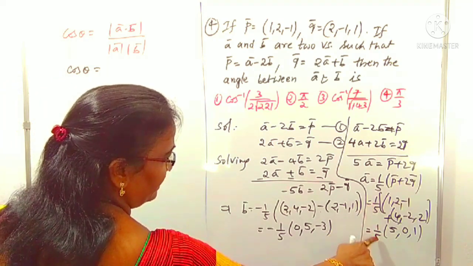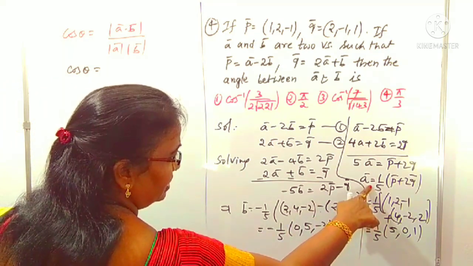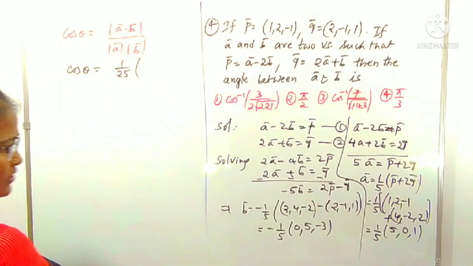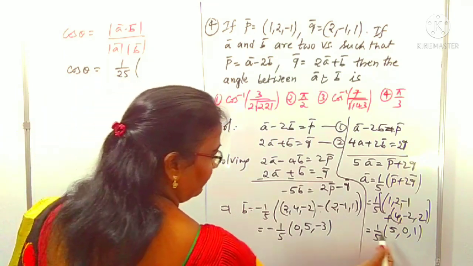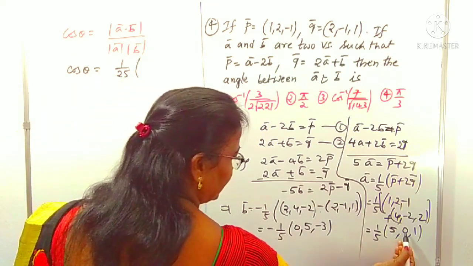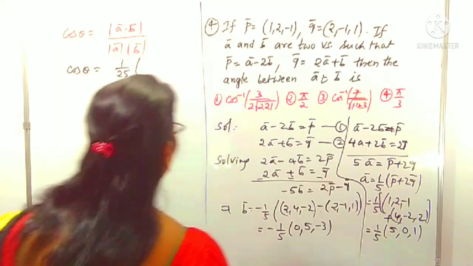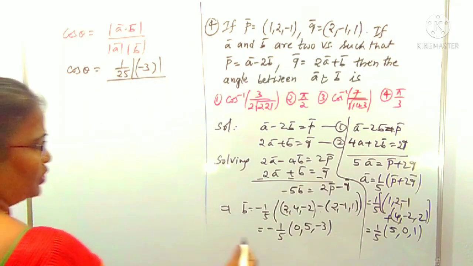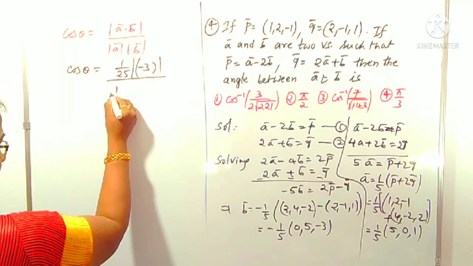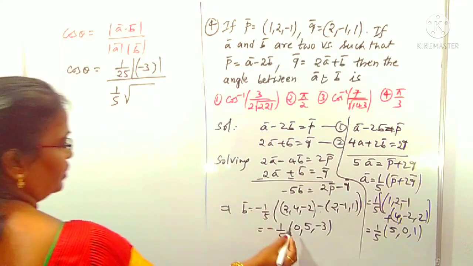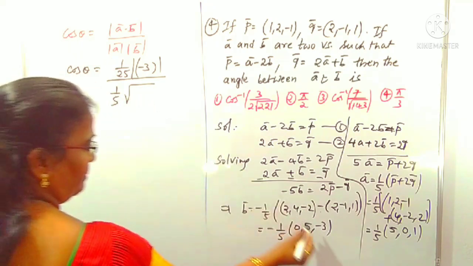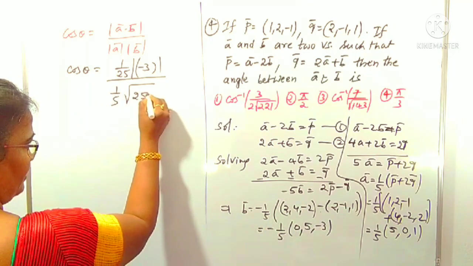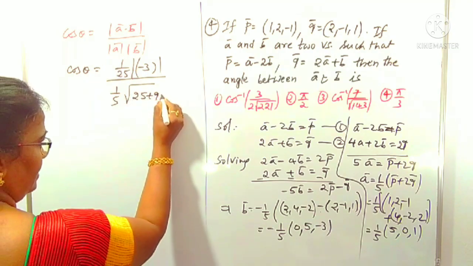1 by 5 into 1 by 1 minus 1 by 5 into 1 by 5 is 1 by 25 under modulus plus 1 by 25 we can get is outside. Now the dot product of this is 0 into 5 is 0, plus 5 into 0 is also 0, minus 3 into 1 is minus 3, right. Under modulus, mod A means root over this: 0 plus 5 square is 25, plus minus 3 square is 9. 25 plus 9, you can get the mod A and the mod B.